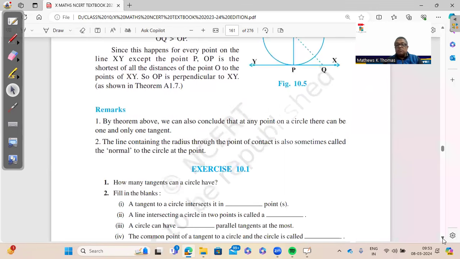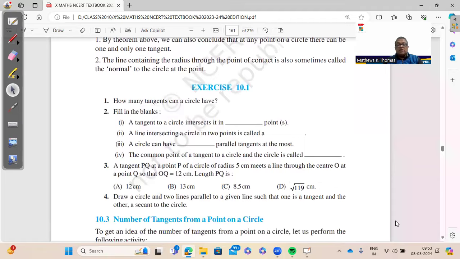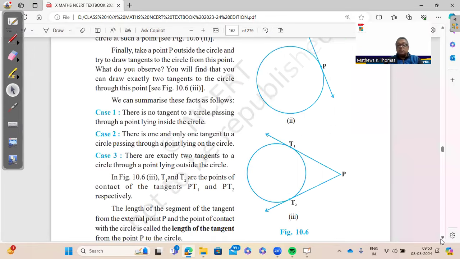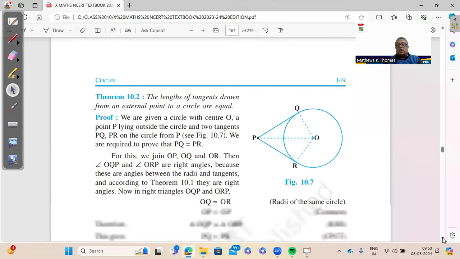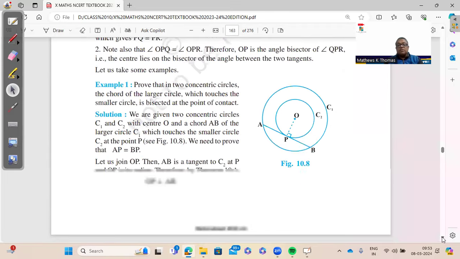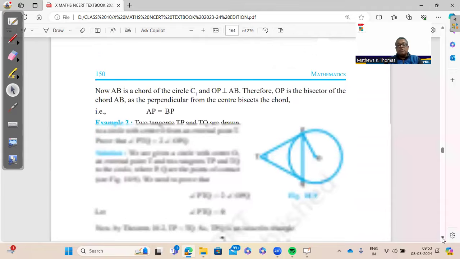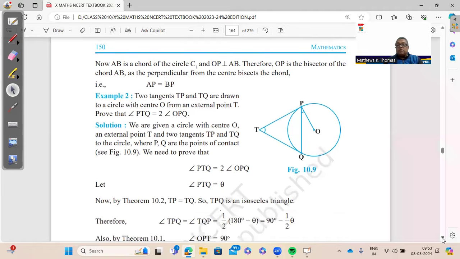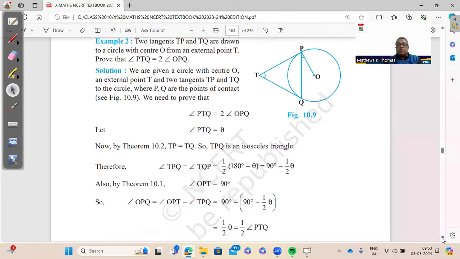So kindly do this theorem, circles, and all these fill in the blanks. And these are all 1-mark questions. Kindly go through this. These are all going to come for MCQs in circles. And the second theorem, you should know that the lengths of tangents from the same external point to a circle are equal. Okay, this is the second theorem. And that also should be done. 1 theorem is expected.